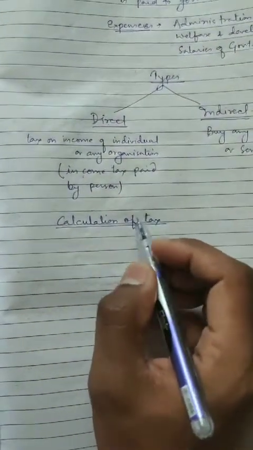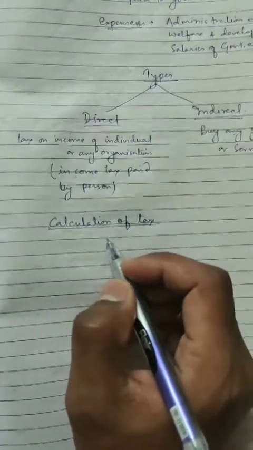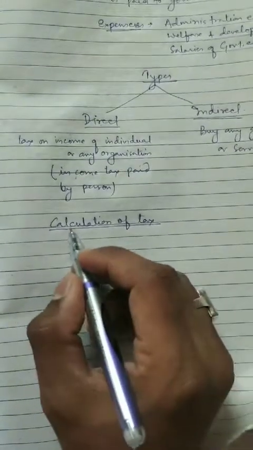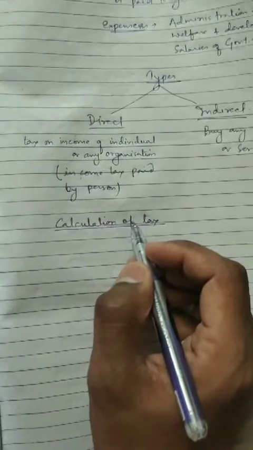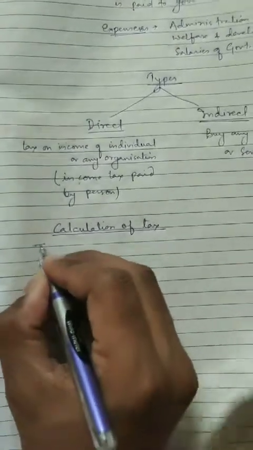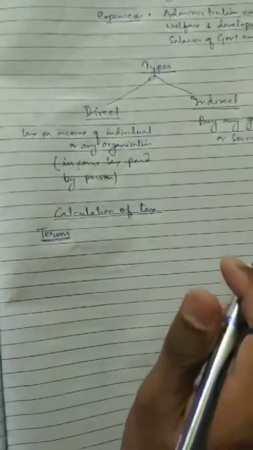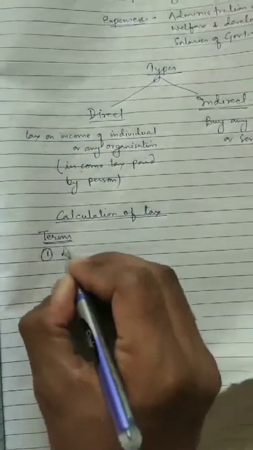As we have studied, for any goods and services which we purchase, we are paying tax. Now on what basis will we calculate the tax? There are certain terms which we will study, and we are aware of those terms from earlier. The first term is dealer.